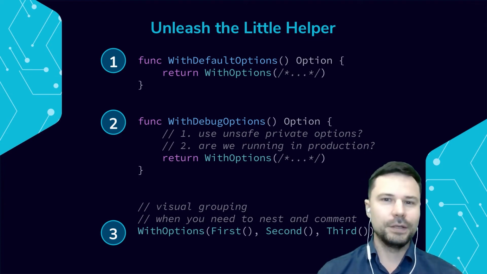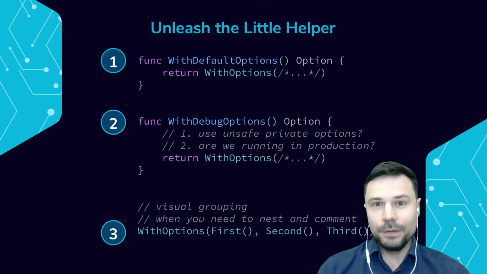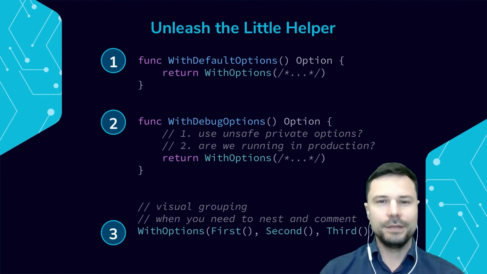How convenient is it to just find out what are the proper, decent configuration values that I should be using with this class just by clicking on that WithDefaultOptions, and then immediately I can see the entire list, the values that are expected, and it helps me decide what I might want to change, right?